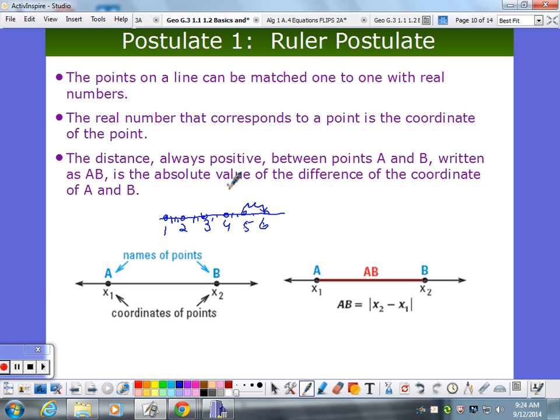It's not a trick question. What's the distance between 4 and 6? What's the distance between 1 and 6? What's the distance between 1 and 7? 1 and 7?